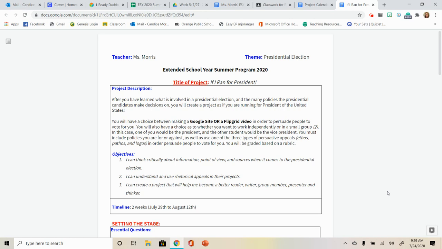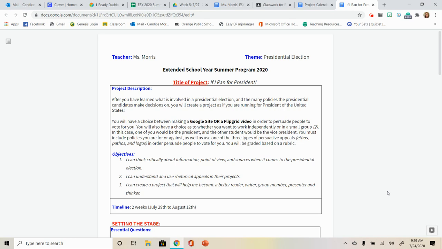So there's going to be two options that you have. I'm going to go over this really quickly and also show you the rubric that I have, which is how you're going to be assessed on it, as well as let you know what the presentation requirements are, because you will have to present this to me and to the rest of the ESY program, whether that is on a Google Meet or you're presenting it in Google Classroom, and your peers will be looking at it and seeing what your glows and your grows are on your project.